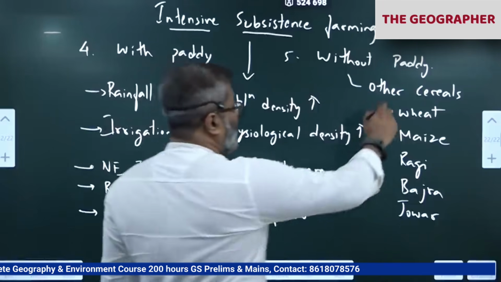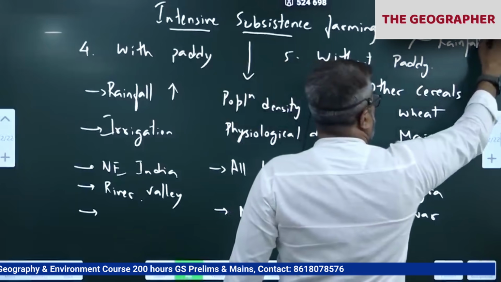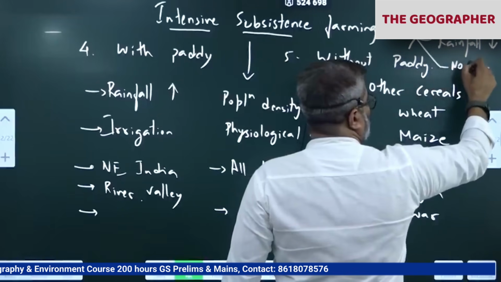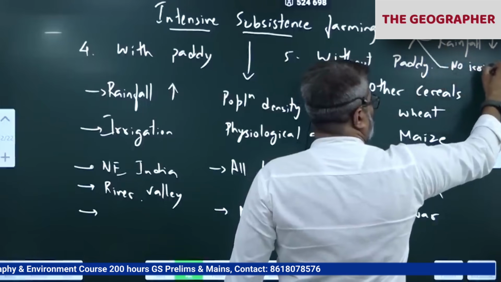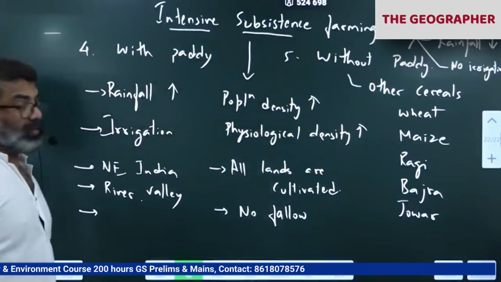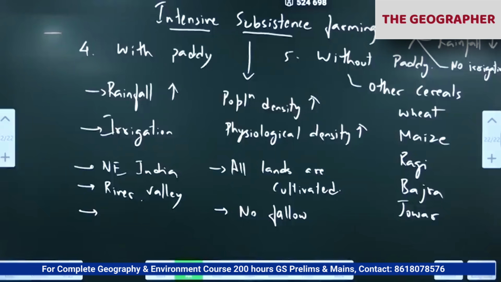Here, rainfall is moderate or low. Irrigation also absent. No irrigation. So as a result, drought-resistant crops are grown. Intensive subsistence farming without paddy is practiced where there is no irrigation, little rainfall. So now you know, with paddy, without paddy.